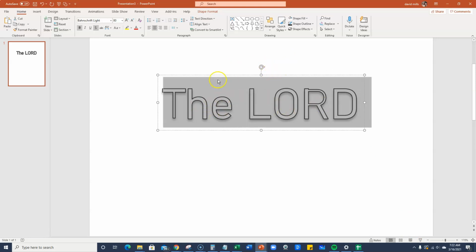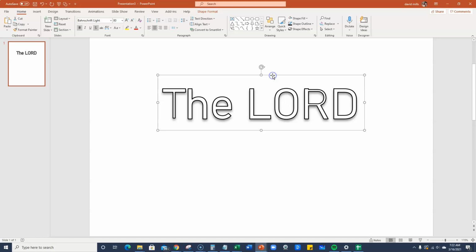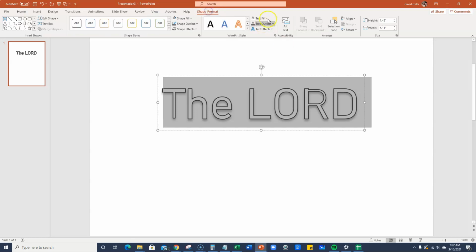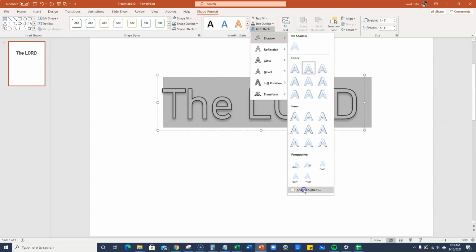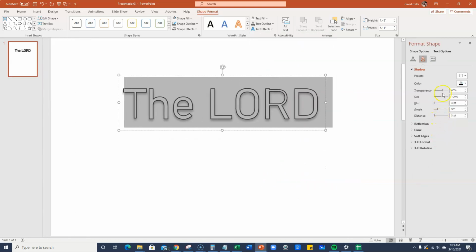Right here, because this is kind of the most important part of the text and you really want it to jump out, we can actually come over here, highlight, click off, and we can come over here to text effects, and we can come down to shadow and then down to shadow options. Then we have the transparency and the size and all that kind of stuff, and I'm actually going to add some blur to this and make it kind of stand out more. So about like that.